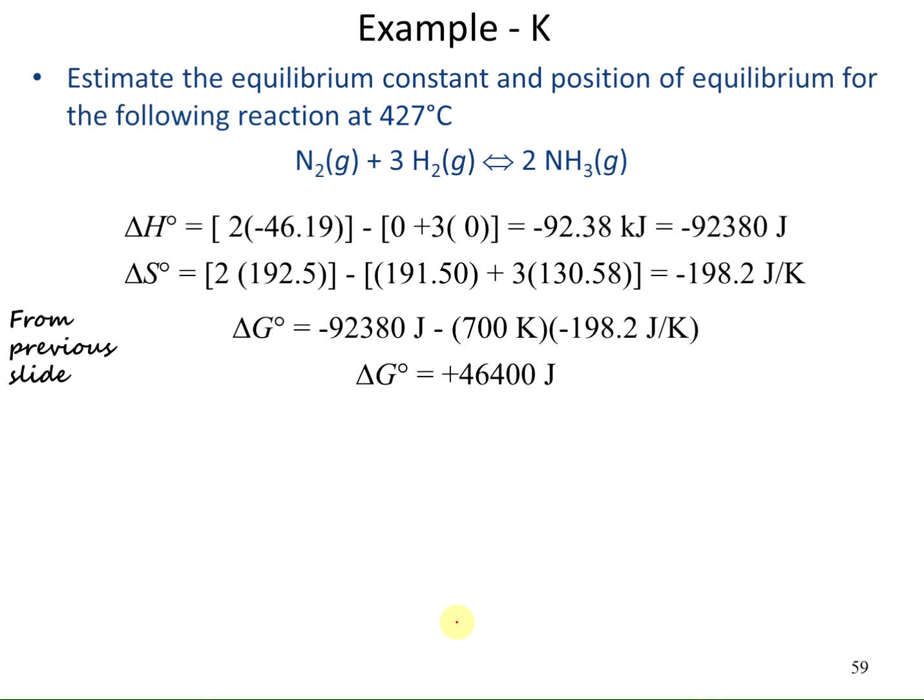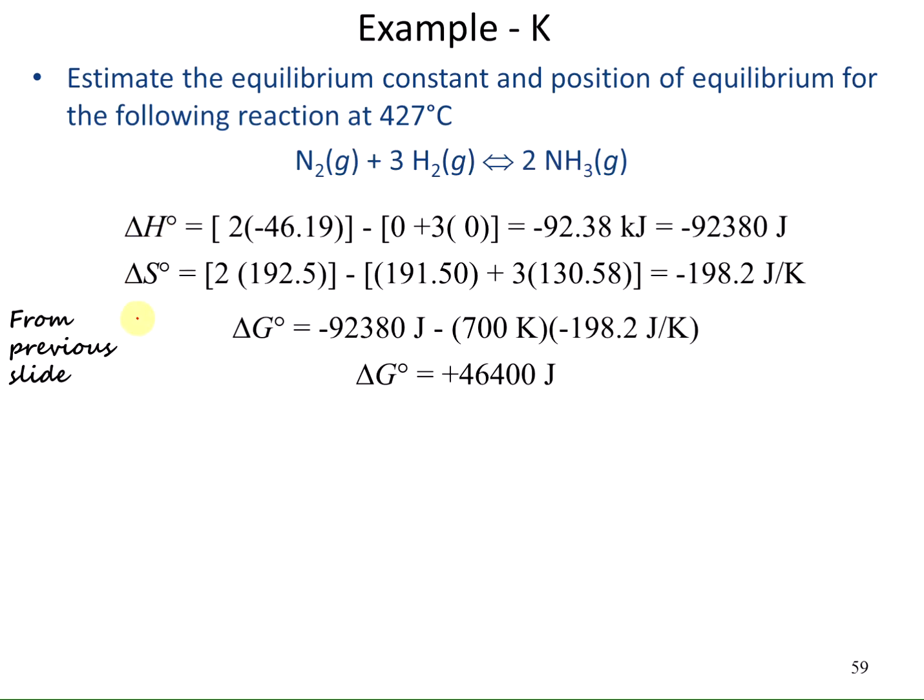Here we want to estimate the equilibrium constant and position of equilibrium for the following reaction. Again, we're looking at nitrogen and hydrogen combining together to make ammonia. And I've just transferred some of the information from the previous slide.